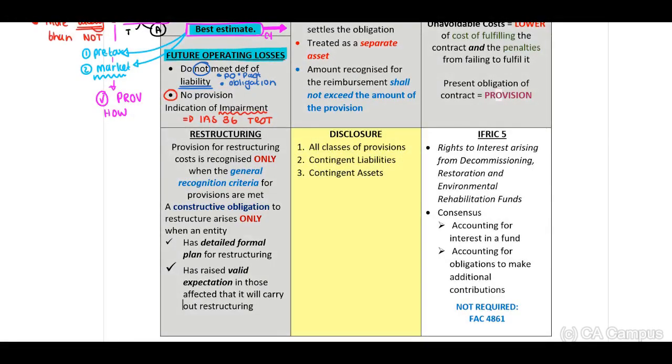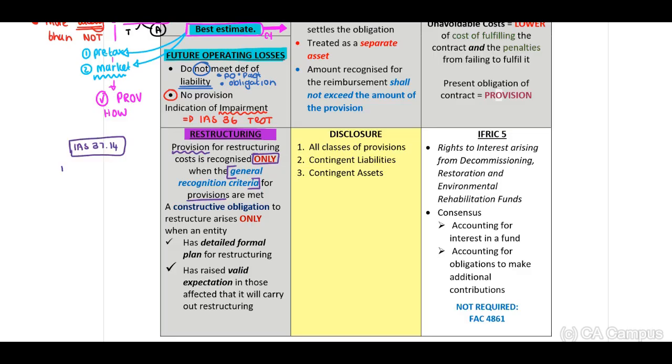Right, let's focus on restructuring. Okay, so when we look at restructuring, the standard indicates to us that a provision for restructuring costs is recognized only when the general recognition criteria for provisions are met. Okay, now when we refer to our general recognition criteria, remember this is in terms of IAS 37 paragraph 14.